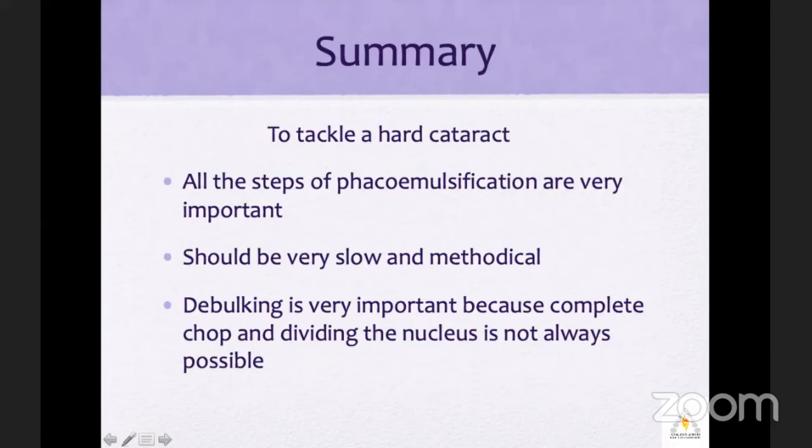Thank you. Thank you, Sugato. Thank you very much. Your connection was probably causing a little bit of problem. You were not audible for few seconds in the end, but otherwise a lovely presentation showing how to tackle a hard cataract, rather rock hard cataract.